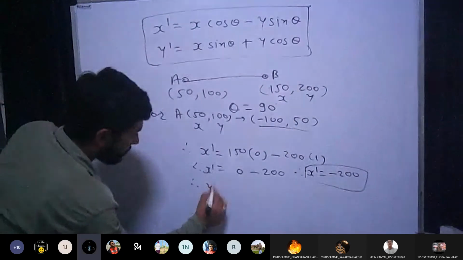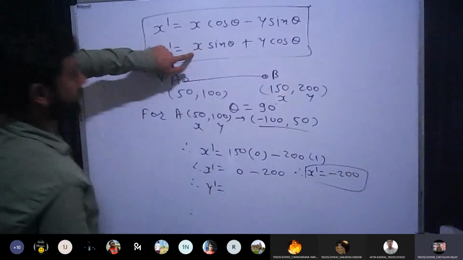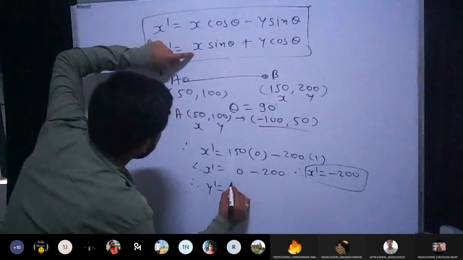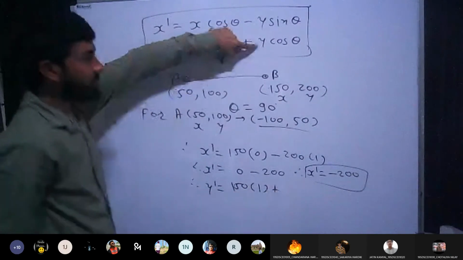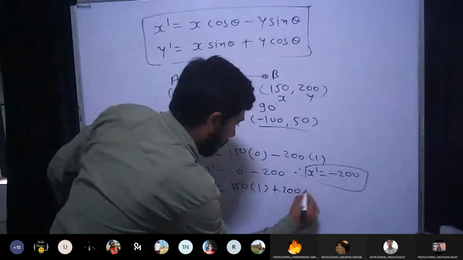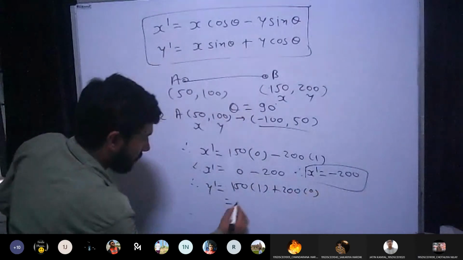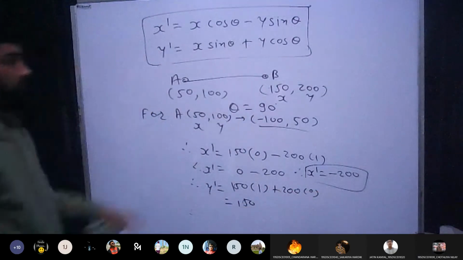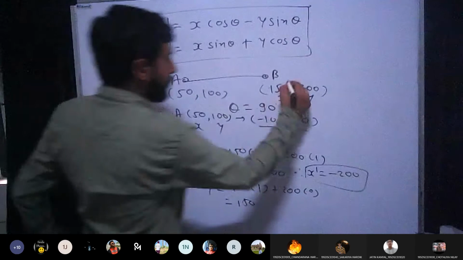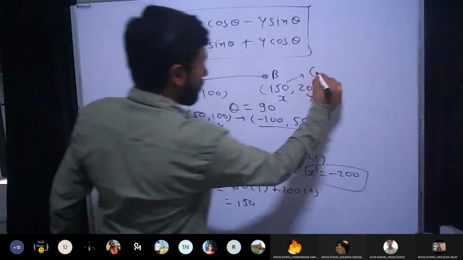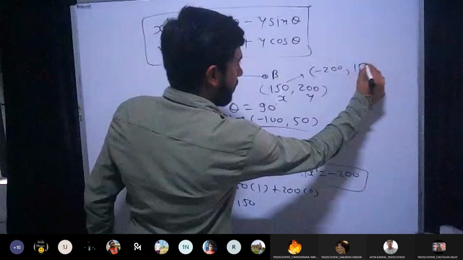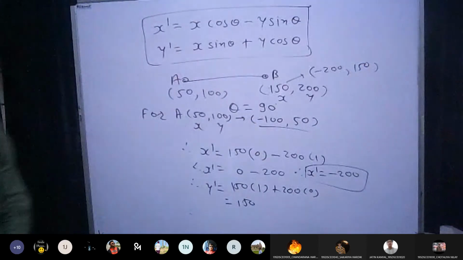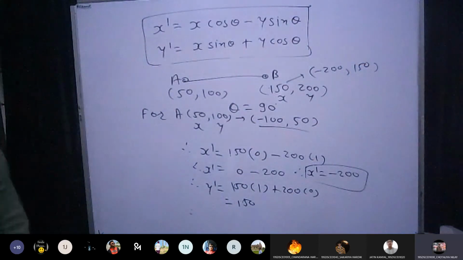The same thing for y dash. For y dash, x is 150, sin 90 is 1, plus y is 200, and cos 90 is 0. The answer is 150. So for this point 150, 200, I have got the new point, which is minus 200 and 150. Agree? Yes, sir.